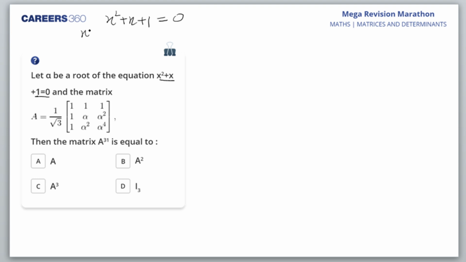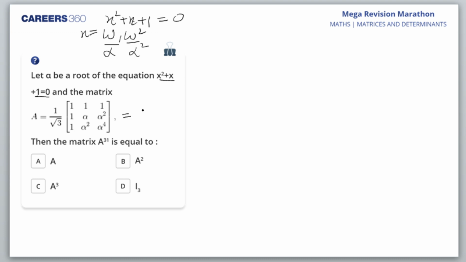So here I'll get x equal to omega and omega square. If you realize, omega square plus omega plus 1 is equal to 0, that's the cube roots of unity. So omega and omega square are the values of alpha. I'll consider alpha as omega and alpha square as omega square. So what do I have here?